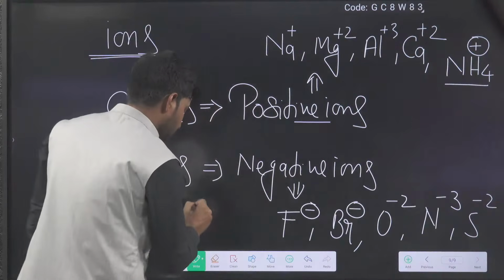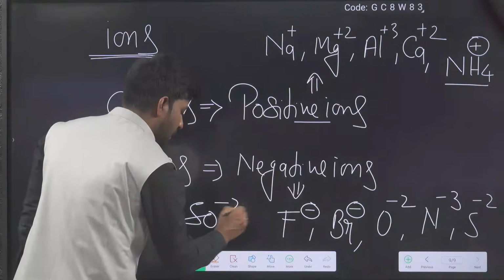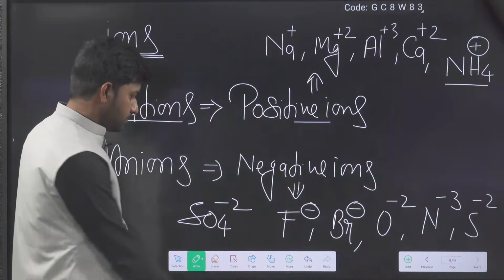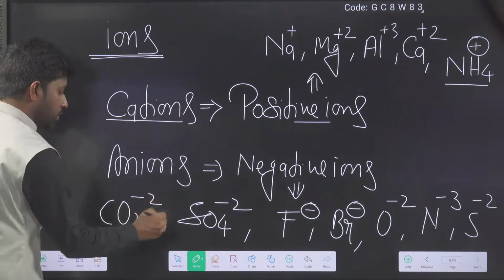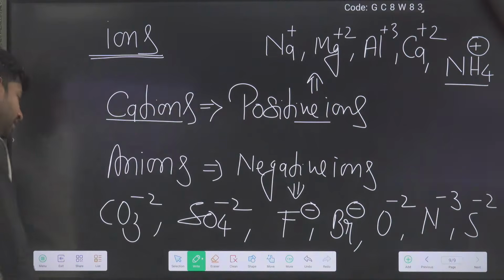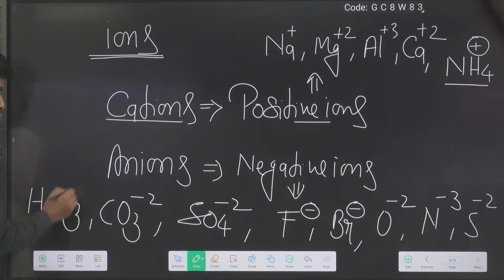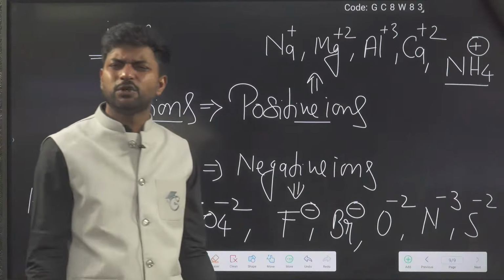Sulfate, SO4 minus 2, carbonate, CO3 minus 2, bicarbonate or hydrogen carbonate, HCO3 minus 1, etc. So many are there.